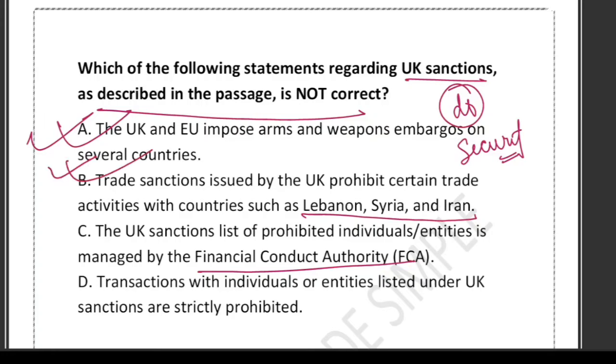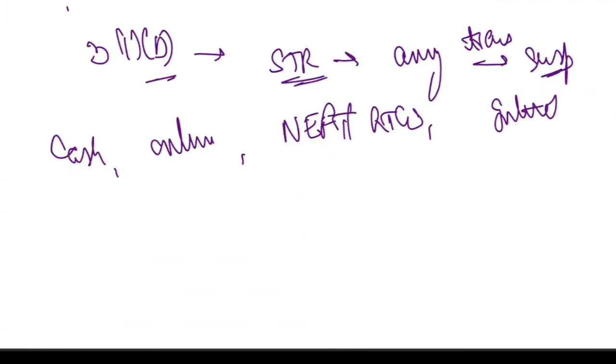C says the UK sanction list of prohibited individual entities is managed by the FCA. This is a tricky one. Many aspirants think that the FCA manages the sanction list. Do you know what the FCA is? So what do you think? Is it correct? Actually, that is wrong.